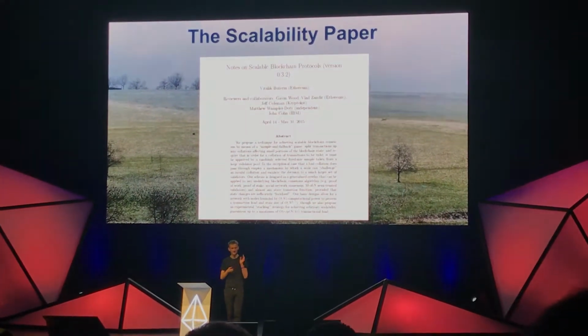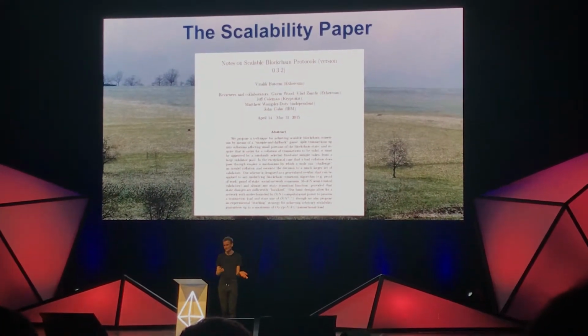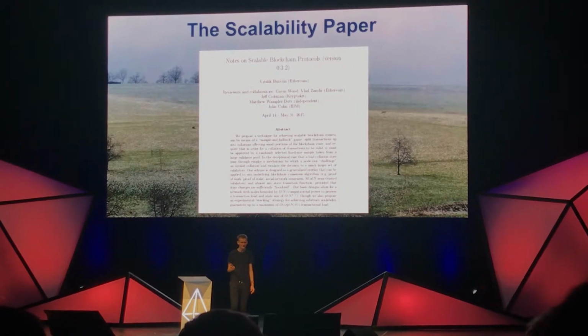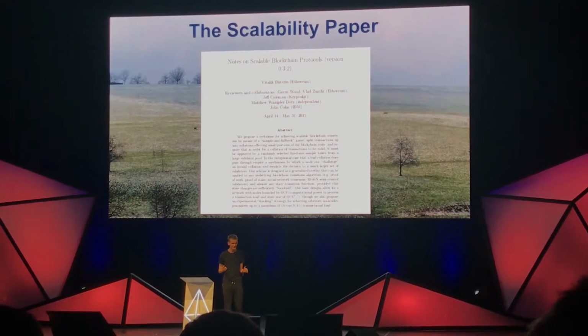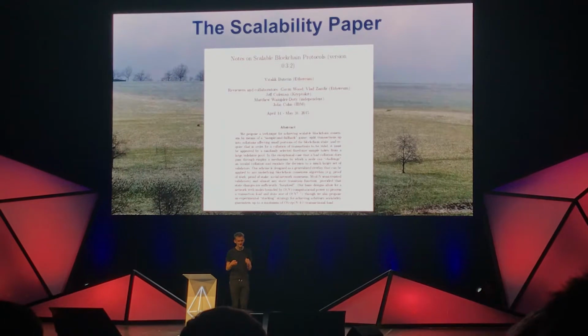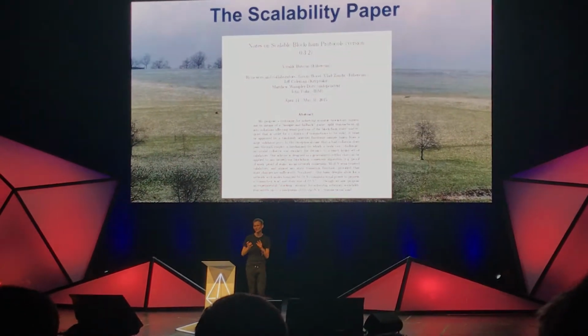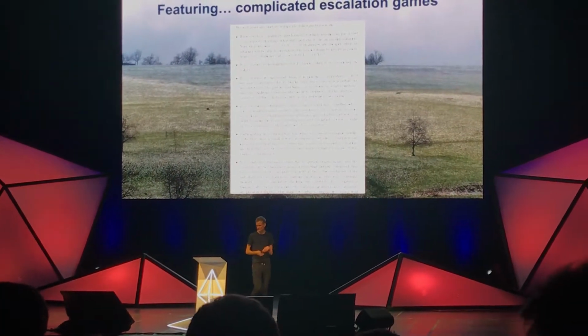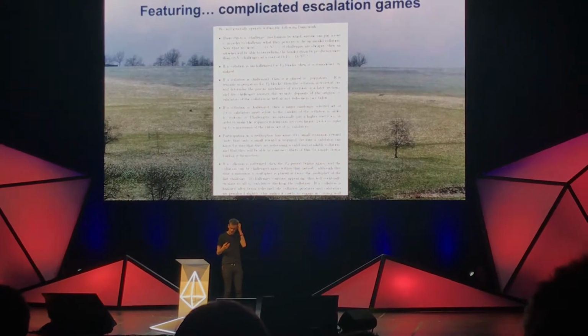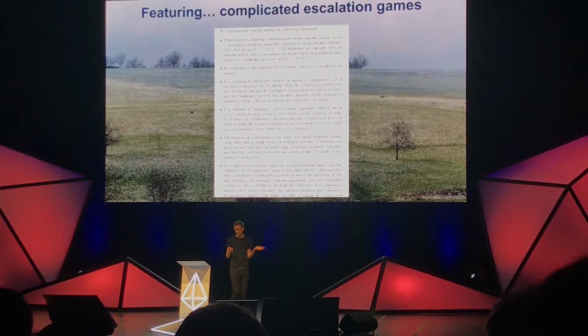There was also this scalability paper that we tried to do back in 2015. And this tries to formalize the idea of quadratic sharding, super quadratic sharding, but it was very complicated. It had these very complicated escalation games.